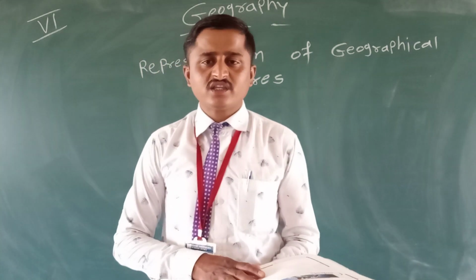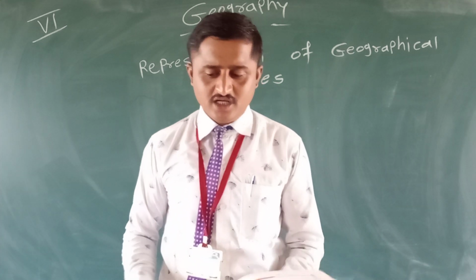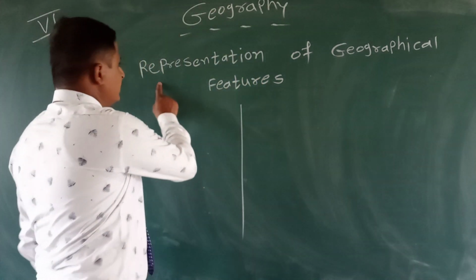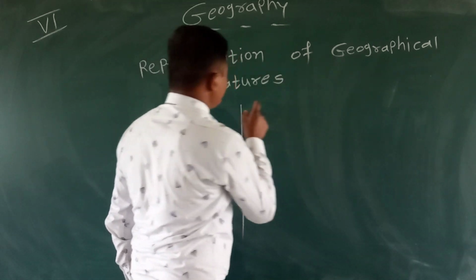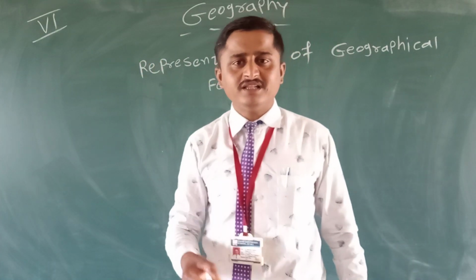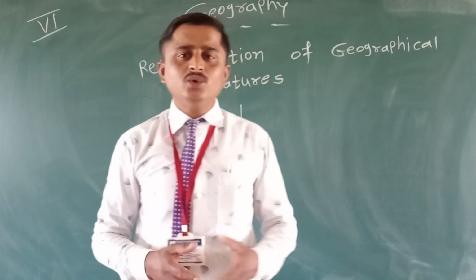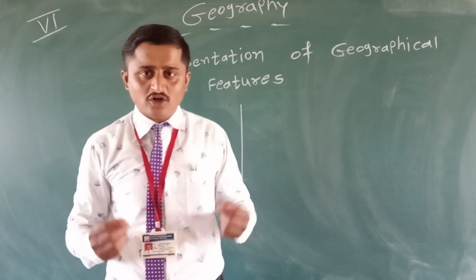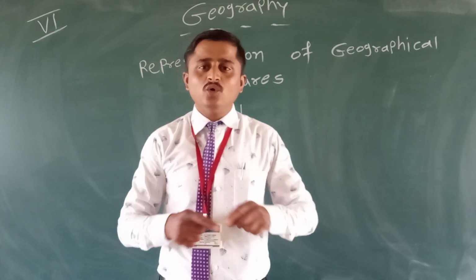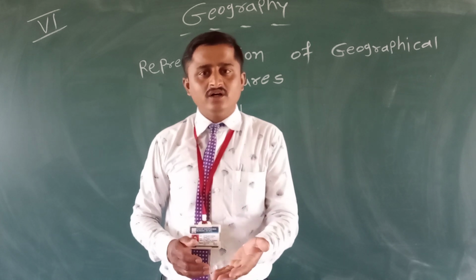So dear student, today we start chapter number 1, topic number 1, representation of geographical features. Geographical features means mountain, plain, plateau, desert. These are the geographical features. These are all geographical models represented on the earth.